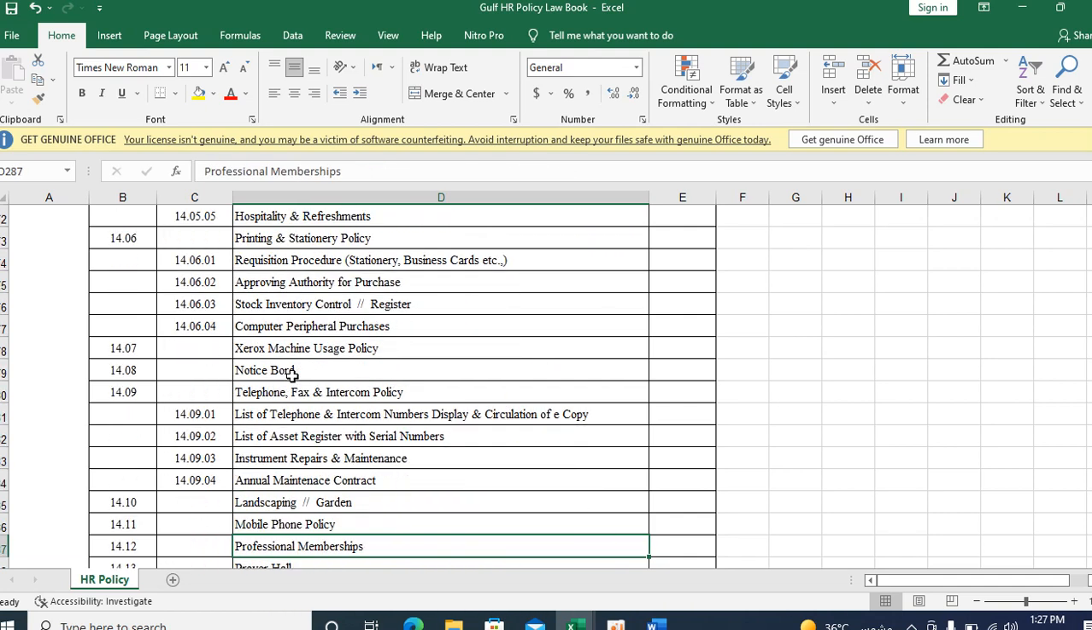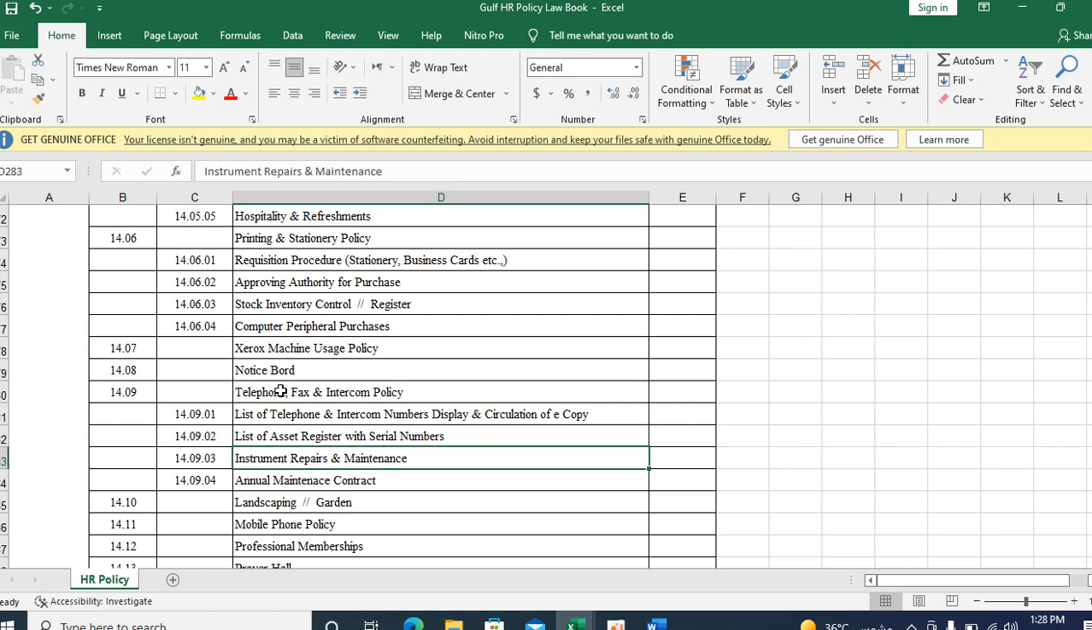Then library policy, list of telephone and fax policy, notice board, that is bulletin board policy. It is very important. It is not necessary for all the circulars to be put on the notice bulletin board, but sometimes some people may not be aware, they may not see these on the phone or WhatsApp messages. You can send it by WhatsApp message or email. If they are unable to see WhatsApp messages, they can go and see the notice board also.